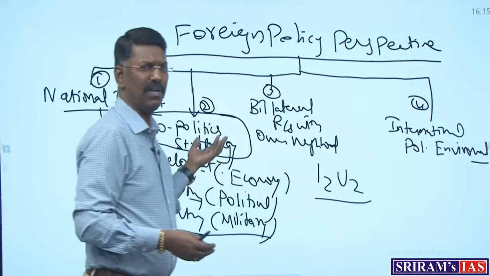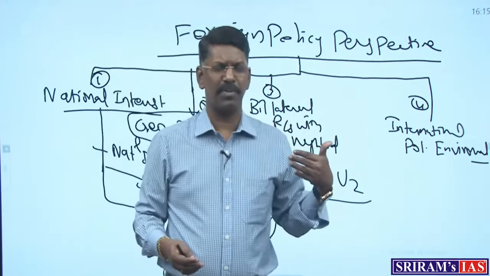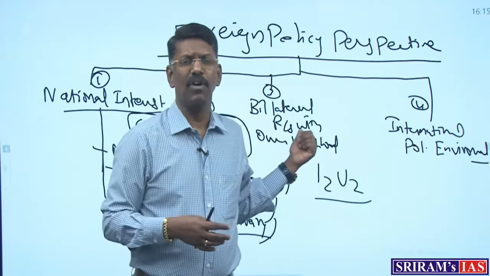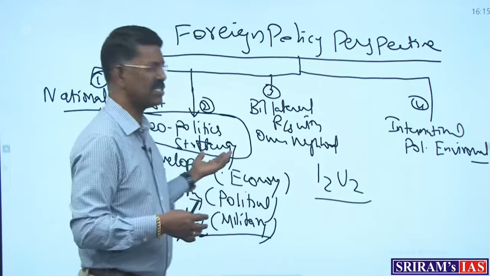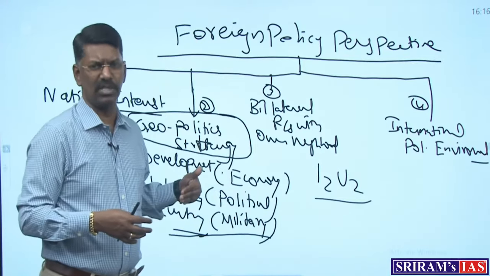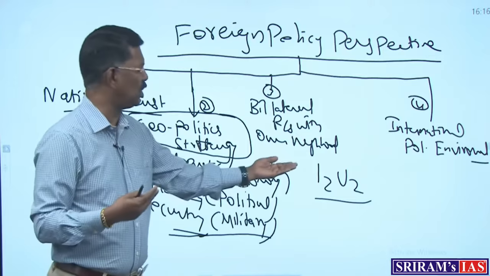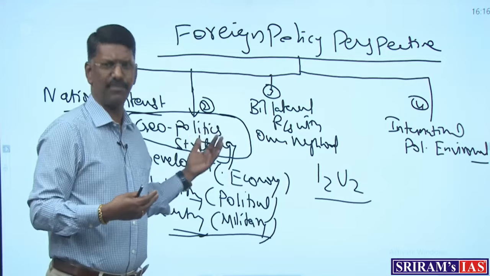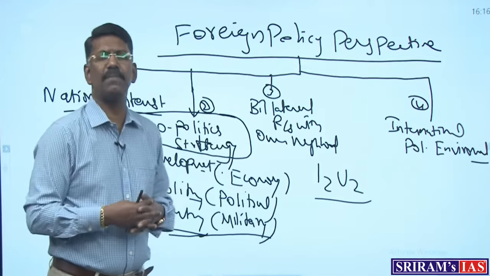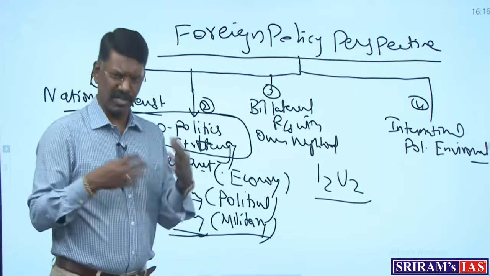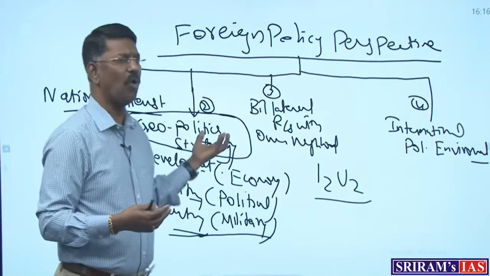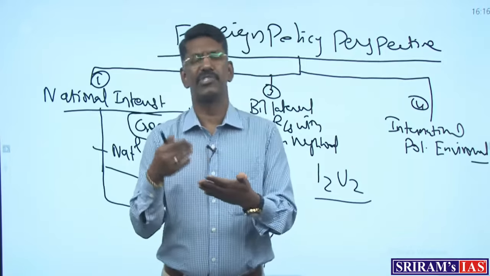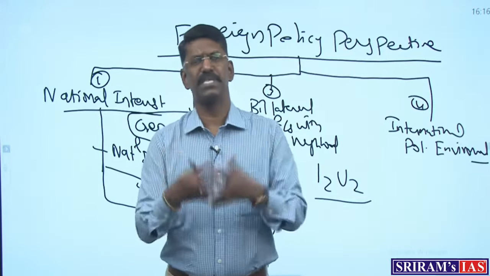For example, other than the optional paper, in 2011 in GS UPSC asked a very simple question on what is the string of pearls, and again in 2013, and I2U2 is another example of geopolitics and geostrategy. The same type of question was also asked by UPSC in the Paper 2 PSIR optional. These are all examples of how geopolitics and geostrategy, a land-based politics and a strategy-based politics, work.